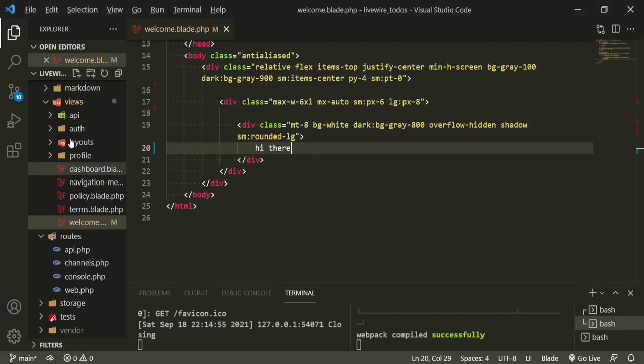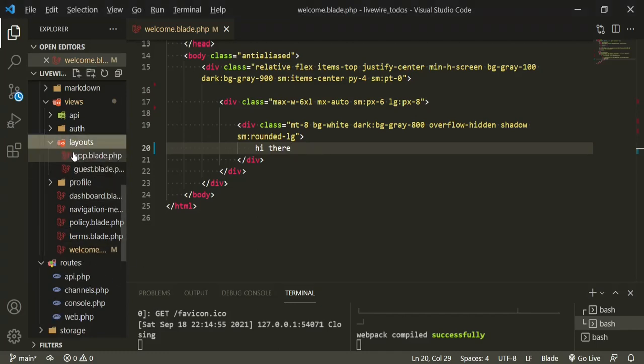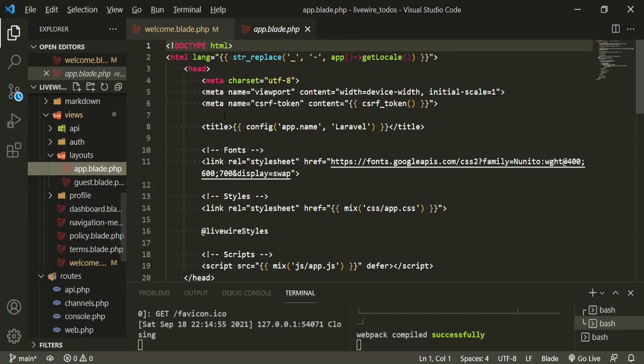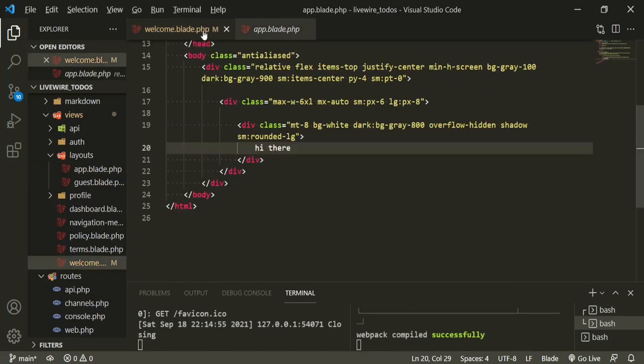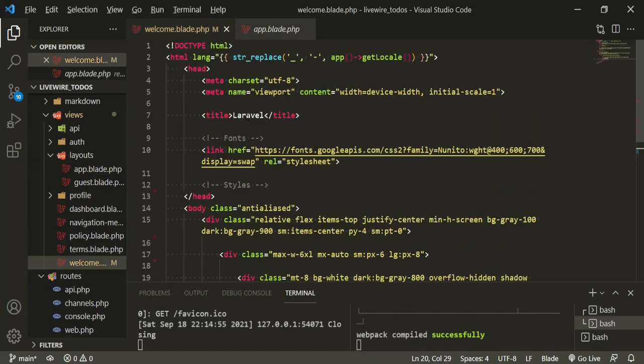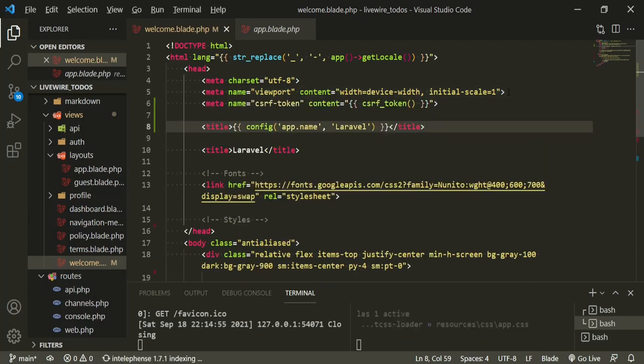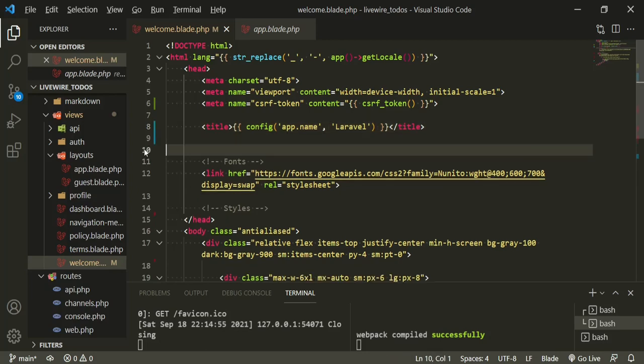Let's go ahead also. I want to bring in from the layouts app.blade.php. I want to bring in the config name, and I also want to bring in the CSRF token. Now, I couldn't find any documentation on any of this, but I do know that in Laravel, whenever you're setting a form, you need the CSRF token to at least be at the head and also with your form. So I didn't put it in the form. I just am going to put it here and just call it a day. And this we can get rid of.